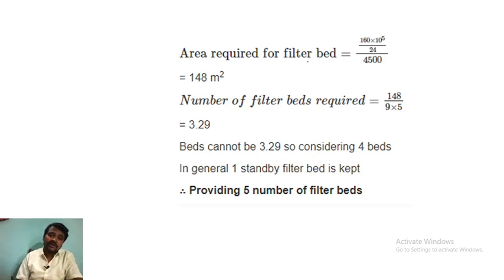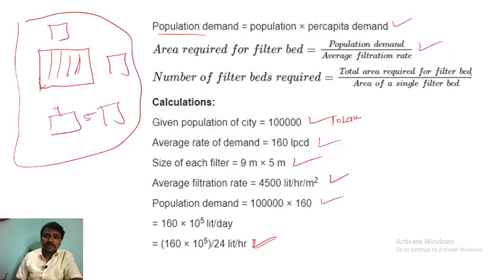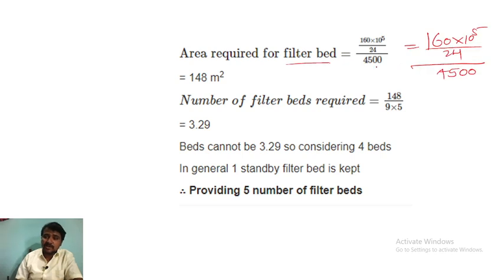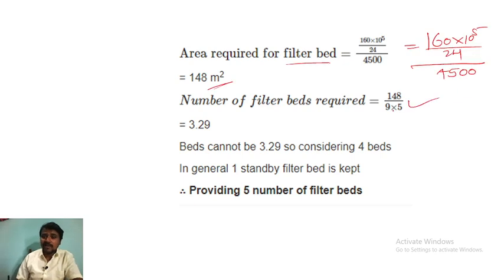Now the area required for filter bed is 160 into 10 raised to power 5 divided by 24 hours, whole divided by 4500. So the area required for the filter bed, population demand divided by average filtration rate, we get 148 meter square. Now the number of filter beds is total area required divided by the area of a single filter bed, so 148 by 9 into 5.